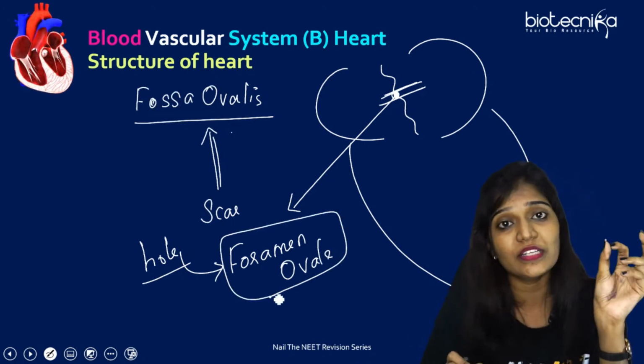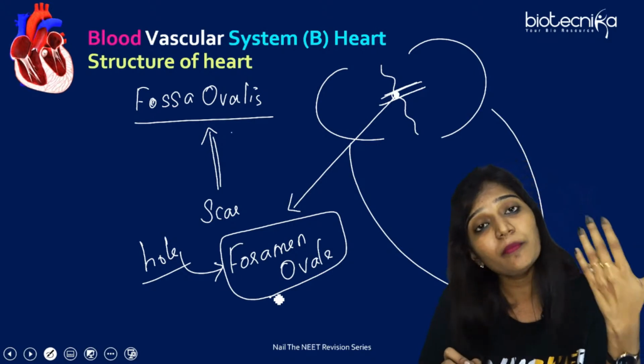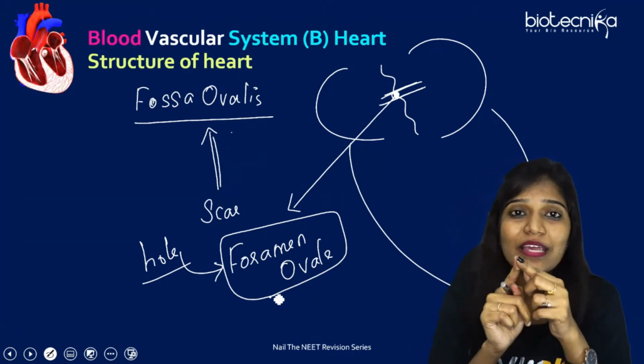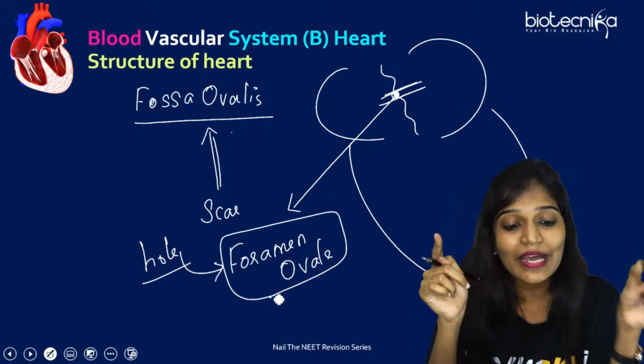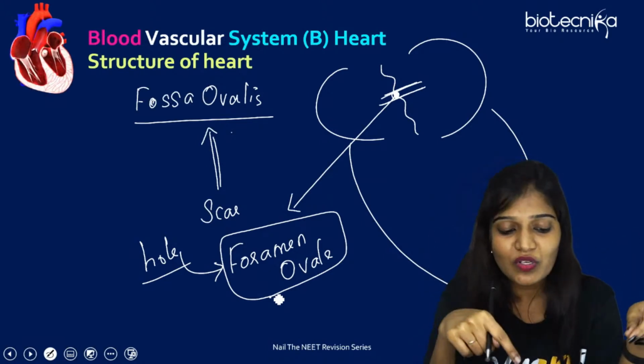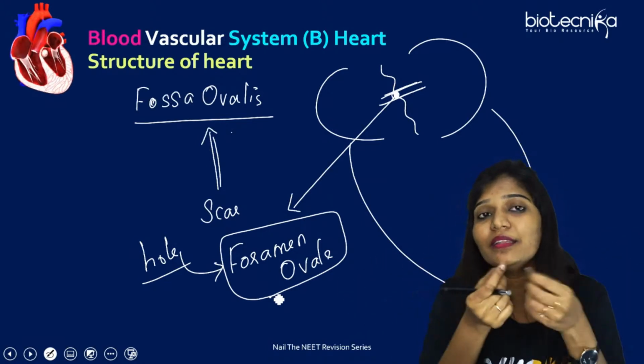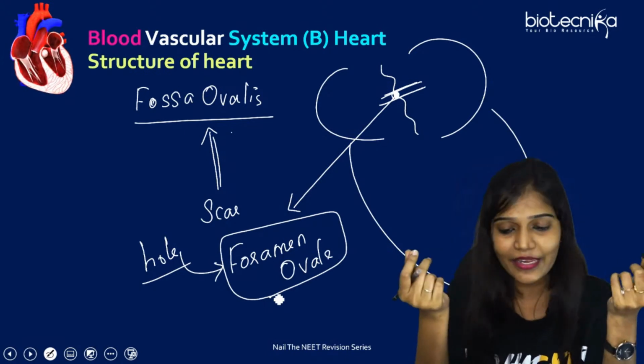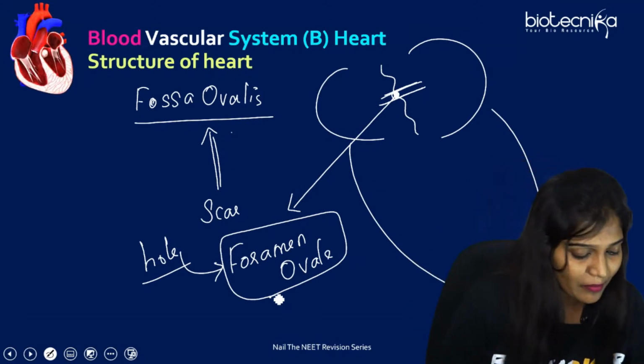When you are in the embryonal stage, there would be an opening. That hole is called foramen ovale. And after birth, it will close and create a scar. And that scar is called fossa ovalis. And because of this opening only, we say the heart has a hole, right? Yes, this is another important thing you have to remember.